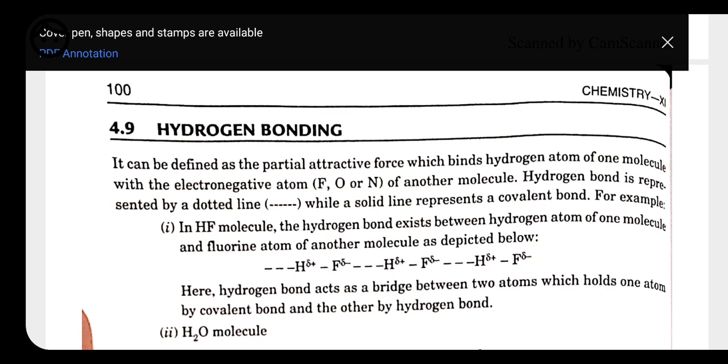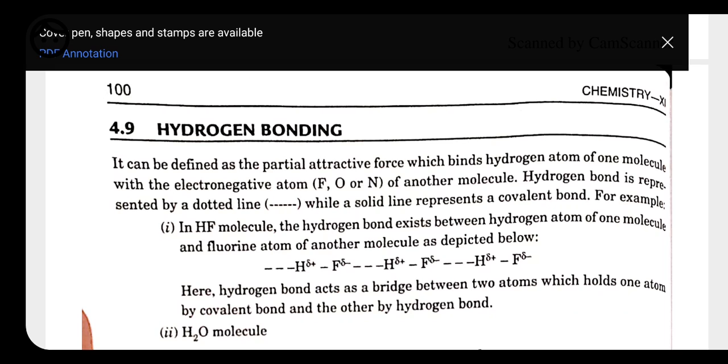See, here we have fluorine and hydrogen. We know they both are non-metals, and whenever a bond is formed between non-metals, it is called a covalent bond. But the hydrogen bond is not going to form between the hydrogen and fluorine of the same molecule. Like here we have one hydrogen fluoride, a second hydrogen fluoride, and a third hydrogen fluoride. Three molecules are there. The bond between H and F is a covalent bond, but the bond formed from one molecule to another molecule